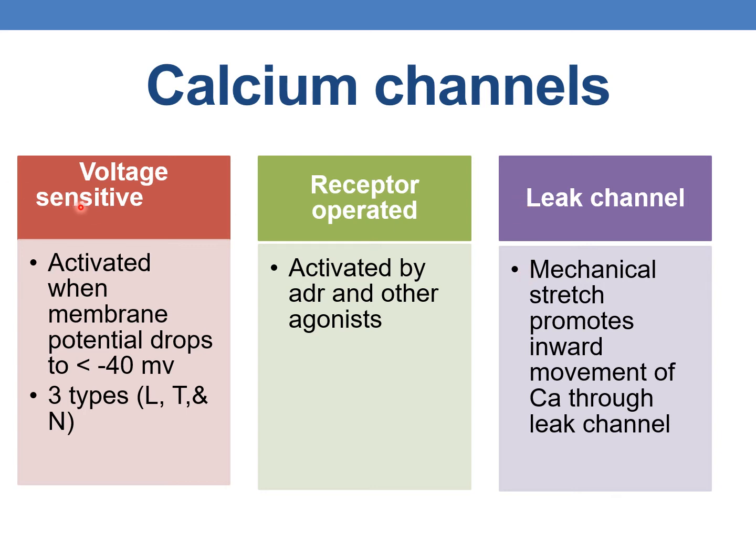The voltage sensitive calcium channels are activated when membrane potential drops to -40 millivolts. There are basically three types of voltage sensitive calcium channels: L, T and N. Receptor operated channels are activated by adrenaline and other agonists. When it comes to leak calcium channels, mechanical stretch promotes the inward movement of calcium through the leak channel.